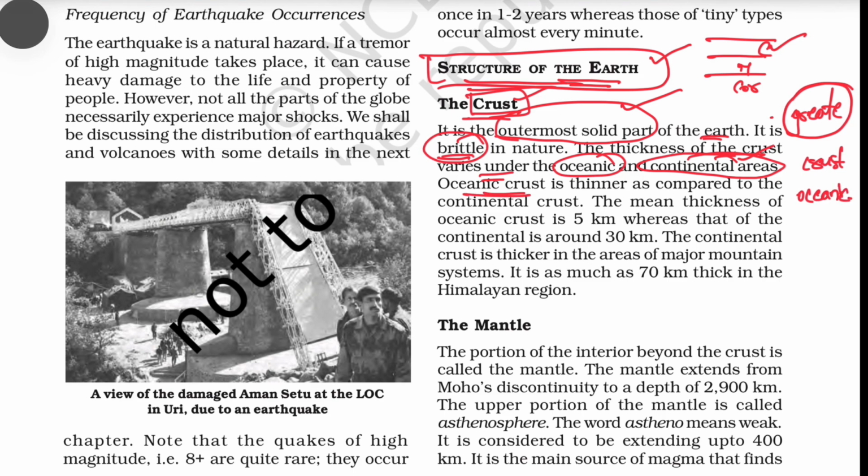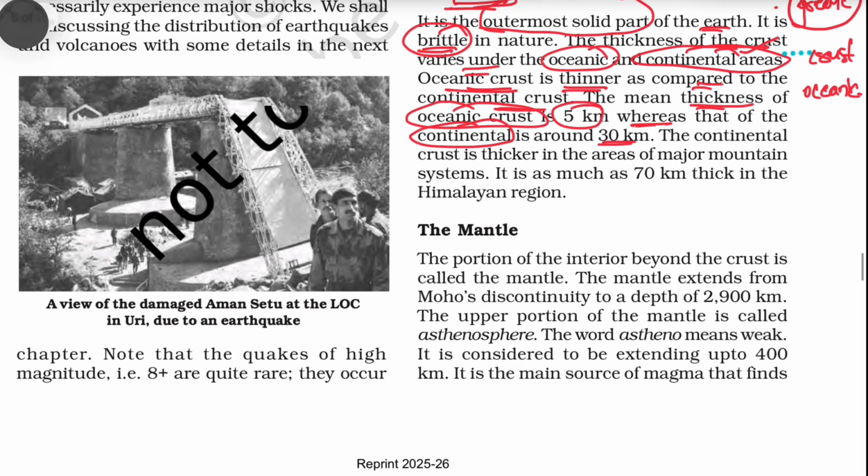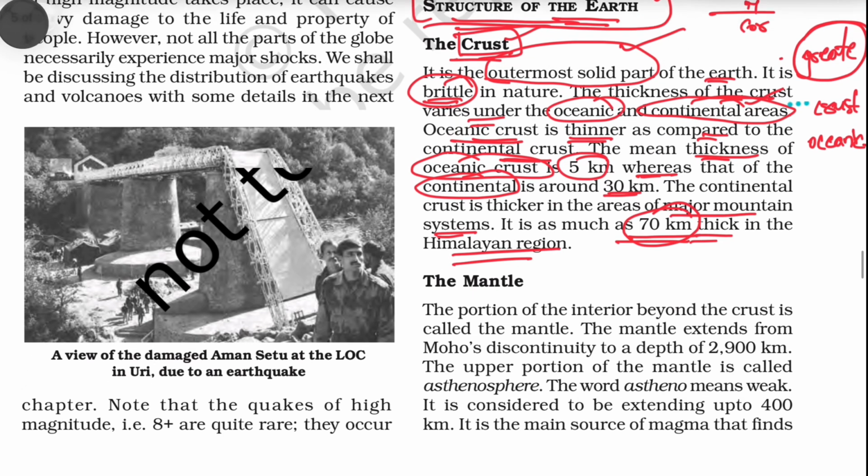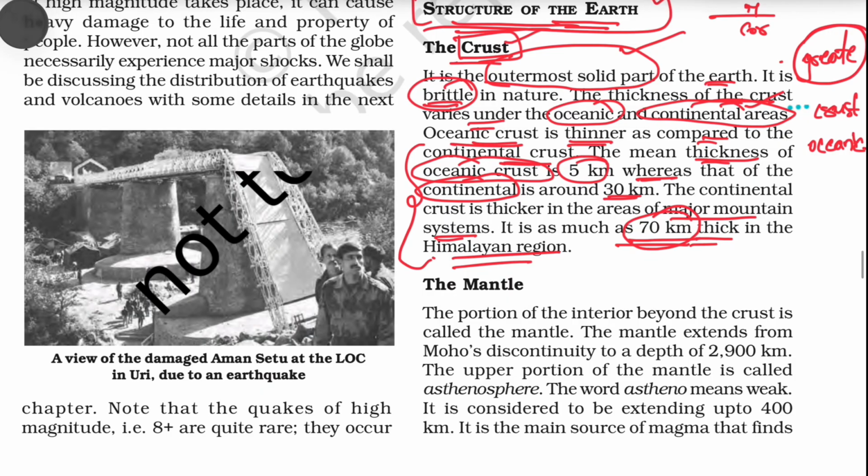So oceanic crust is thinner as compared to the continental crust. This means the thickness of the oceanic crust is 5 kilometers, whereas the thickness of continental crust is around 30 kilometers. The continental crust is thicker in areas of major mountain systems. It is as much as 70 kilometers thick in the Himalayan regions. So all this part is saying that the oceanic crust is less thick than the continental crust.